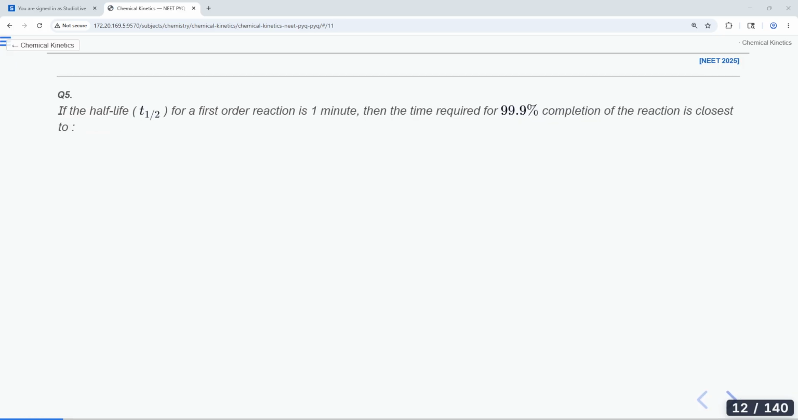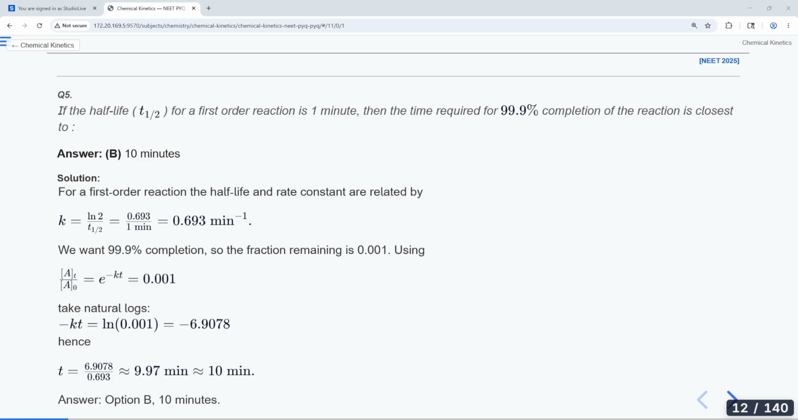Today we are going to do chemical kinetics PYQ. Okay, we are going to do the chemical kinetics PYQ. So be ready. Again, this is a physical chemistry chapter. So here again you will see that most of the questions will be numerical type.